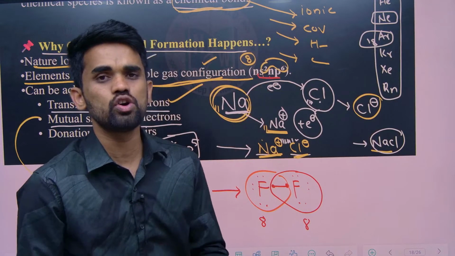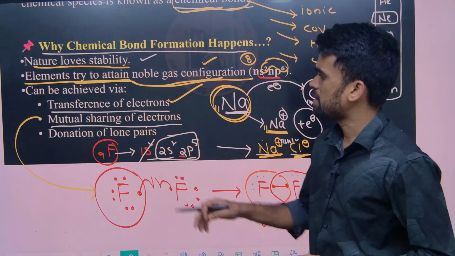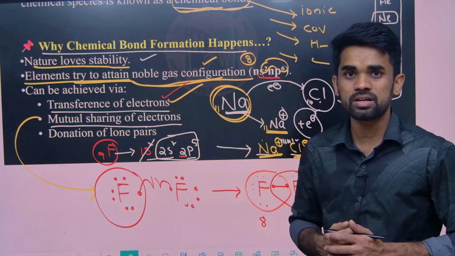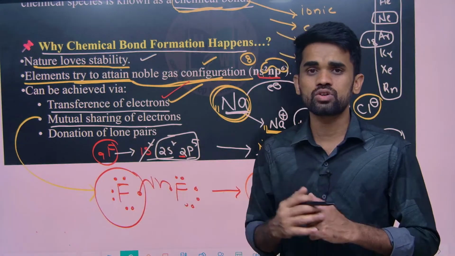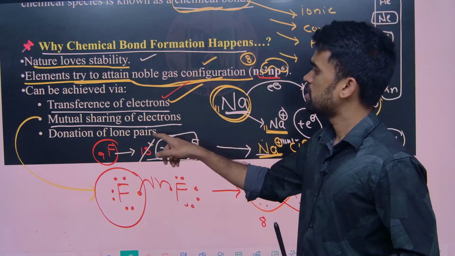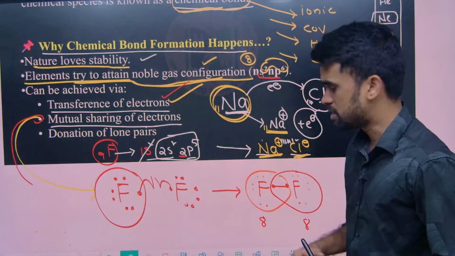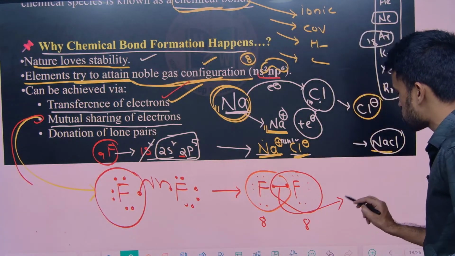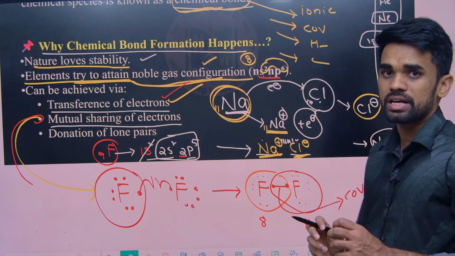That is nothing but noble gas configuration, inert gas configuration. So like this, some elements will completely transfer the electrons to make a bond, or some elements will mutually share the electrons to make bonds and become a stable compound. When we share the electrons mutually between the atoms, that bond is considered a covalent bond. So how is a covalent bond formed? By mutual sharing of electrons.